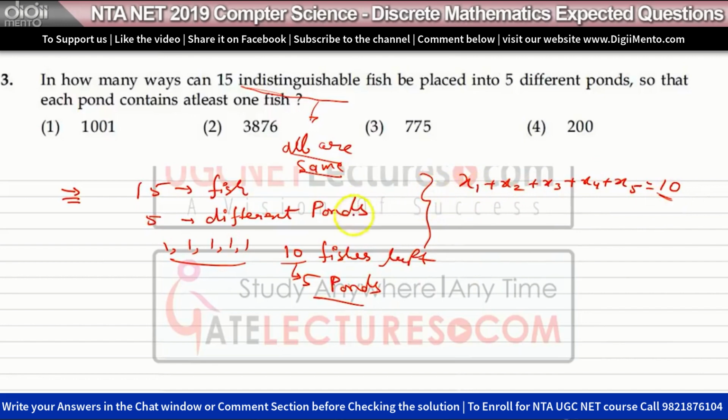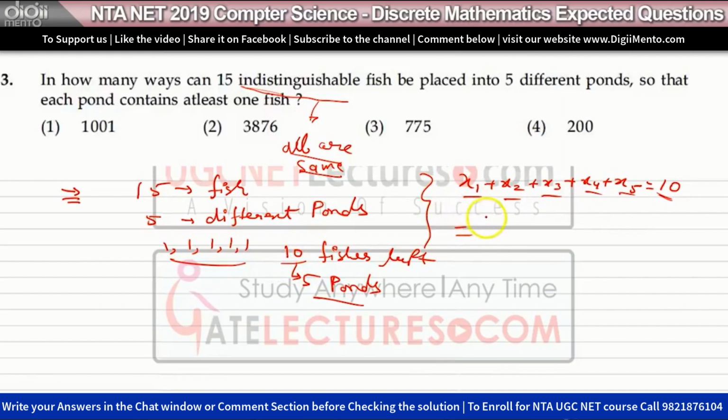You can put 10 fishes into 5 different ponds like this. So you have to distribute 10 fishes into these 5 ponds. In how many ways can you do this? The condition of at least one fish we have already fulfilled, that's why we are left with only 10 fishes. So we are doing this for only 10 fishes.